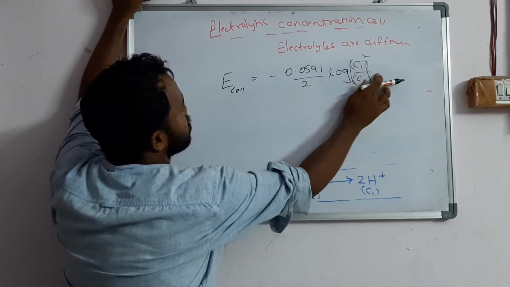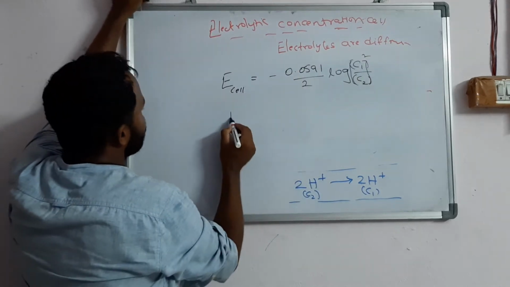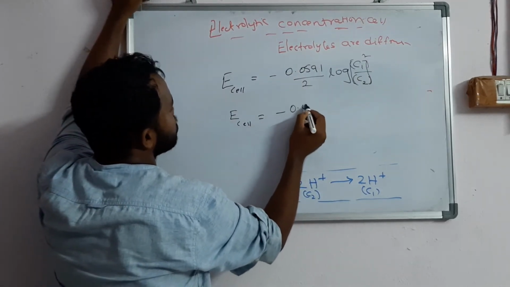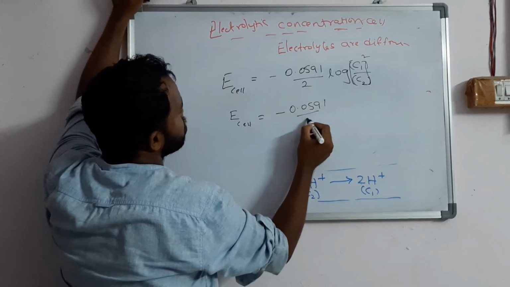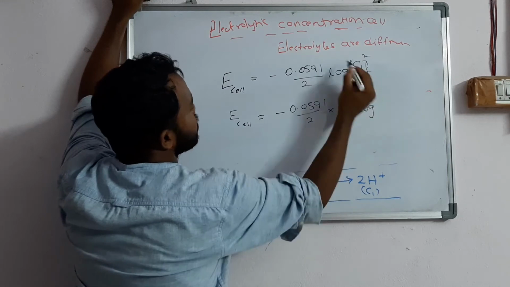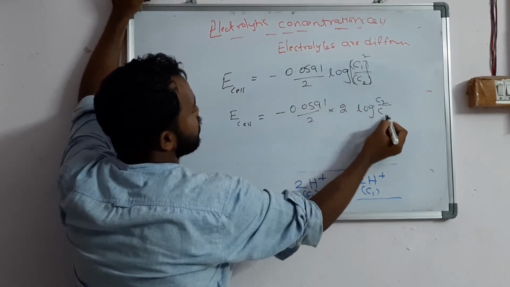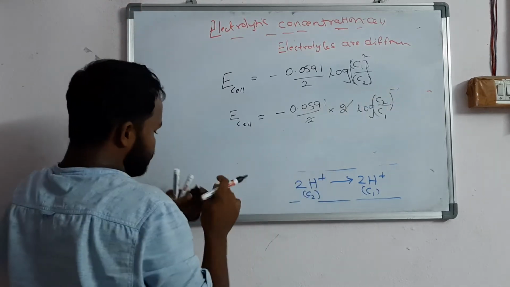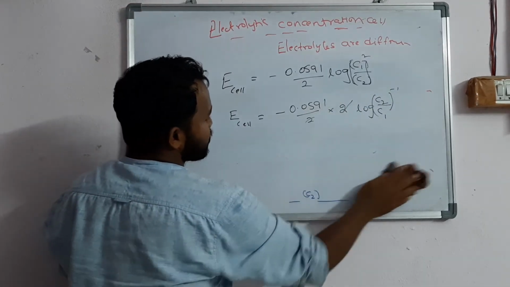If I take the 2 to the front, E cell is equal to minus 0.0591 by 2 times 2. If I write it in reverse, C2 by C1, I get power minus 1. The 2 gets cancelled and the minus comes to this side.